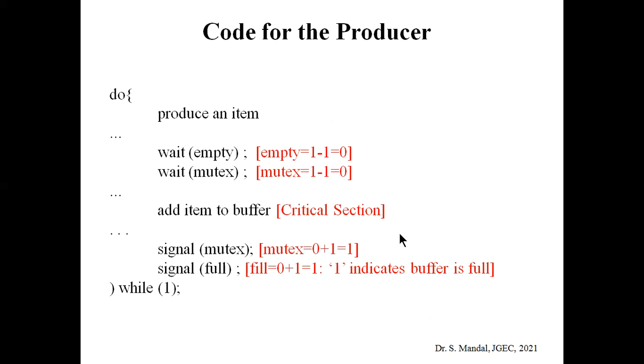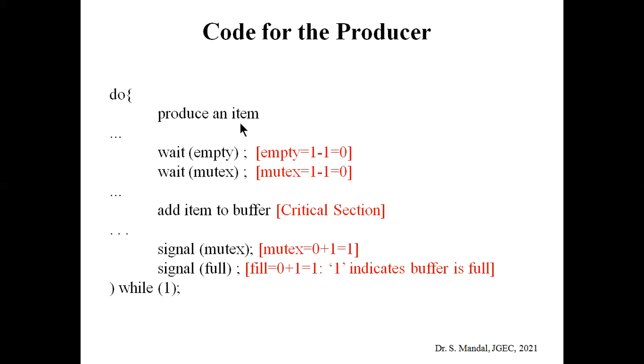Now let's look at the code for the producer. This is the pseudocode for the producer process. First, the producer process produces an item. Whenever an item is produced by the respective process, we need to access the critical section where the item is to be sent to the buffer. So we need to get the access.